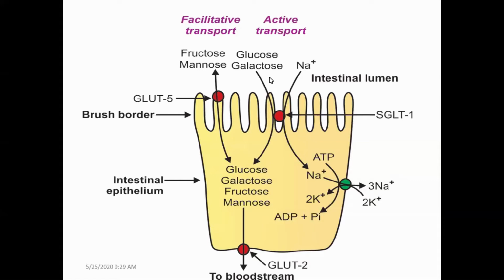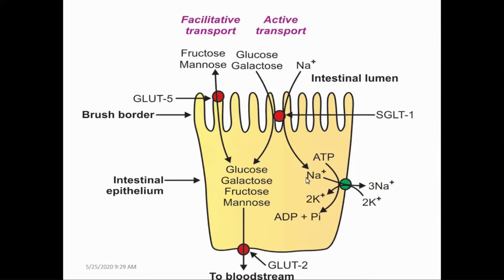Any chemical constituent which travels against a concentration gradient requires energy. So here, the transport of glucose and galactose from the lower concentration, the intestinal lumen, to the higher concentration in the epithelial cell requires energy. The energy necessary for this is provided by the energy released when sodium is transported from higher concentration to lower concentration. So that energy is provided by sodium.